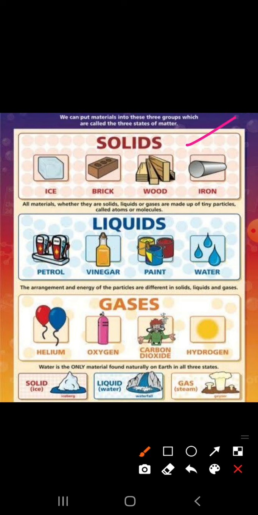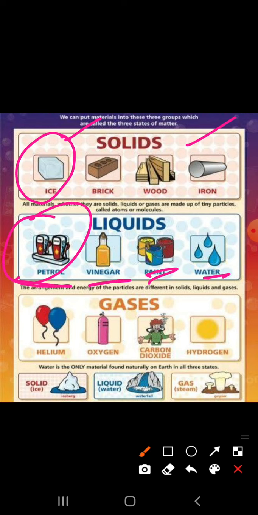First is solid. First we will see examples, which are ice, brick, wood, iron, etc. So a solid has a definite shape and definite volume. Okay, means you can't change the shape as well as the volume of the solid. But in the case of liquid, it has a definite volume but not a definite shape. Means its volume is definite but its shape is not definite.